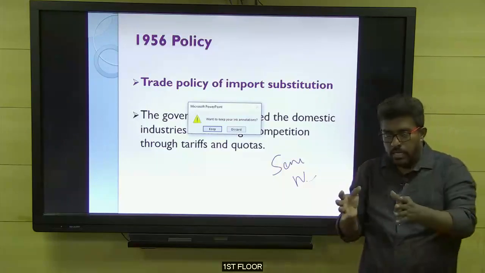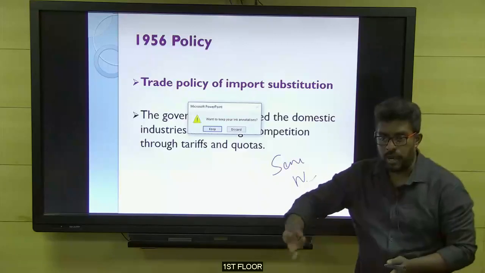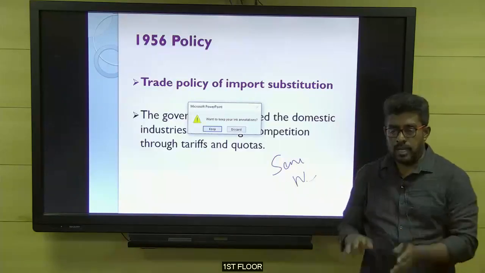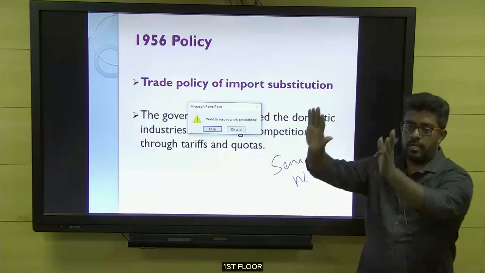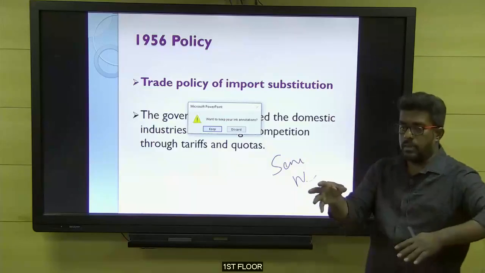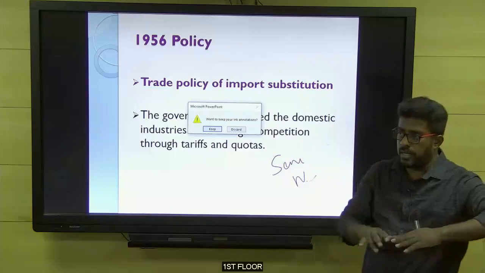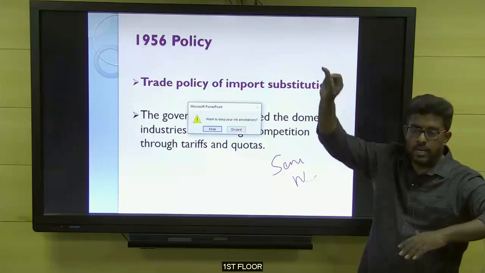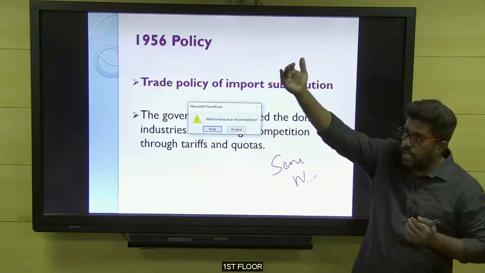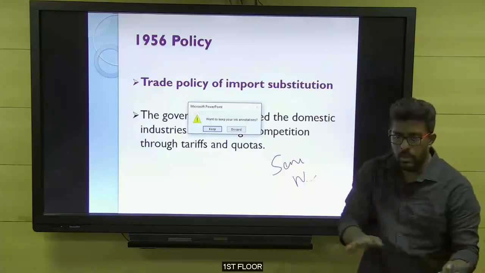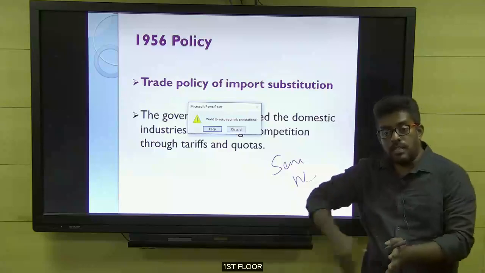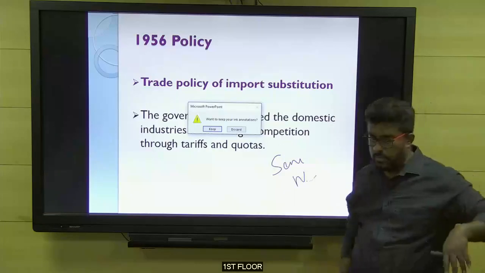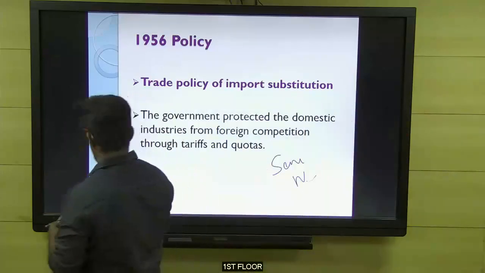For example, candle making is given only to the small scale industry. Large players are not allowed to produce candles. So in this angle, certain products were meant only for small scale industries. Agarbattis were meant only for the small scale industry. More than 700 small products were meant for the small scale industry. So from foreign players, we gave protection through import substitution. And for small scale industries, we gave protection from the large players through the concept of reservation. Now we are going to learn about those things.